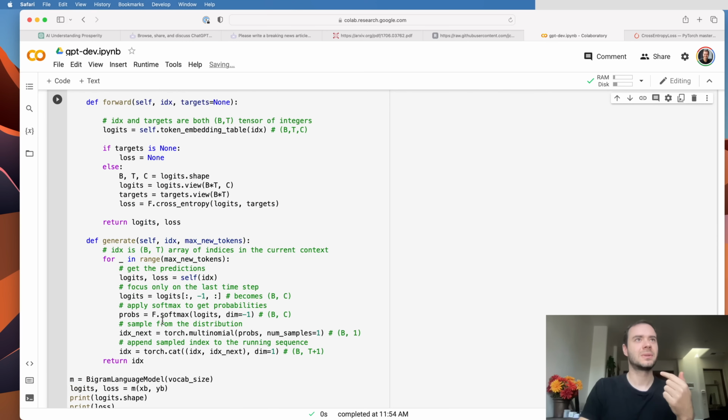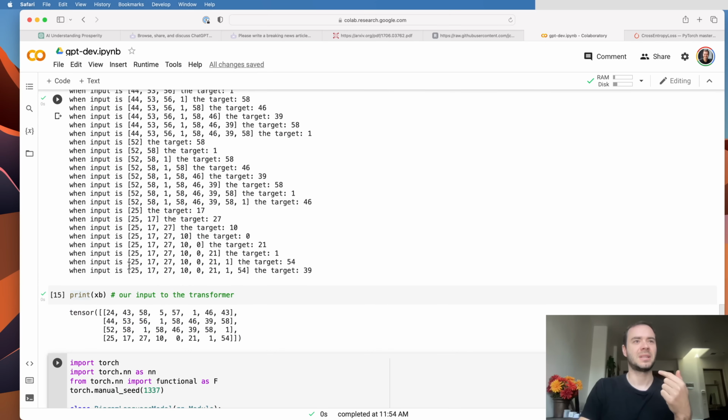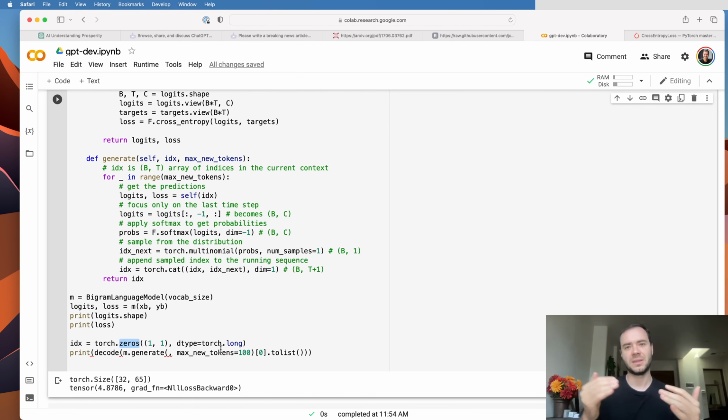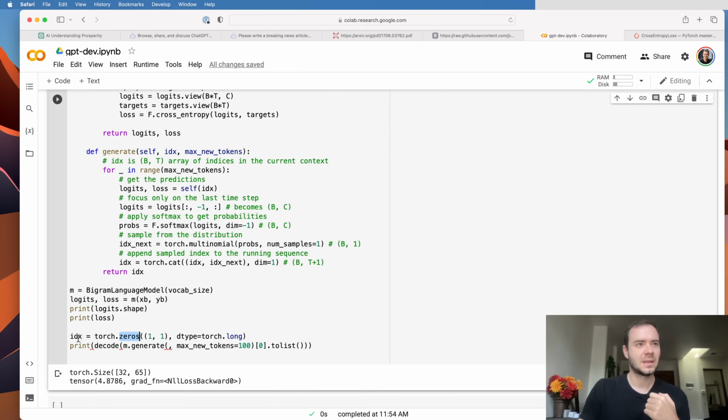And remember that 0 is the element standing for a new line character. So it's a reasonable thing to feed in as the very first character in a sequence to be the new line. So it's going to be idx, which we're going to feed in here. Then we're going to ask for 100 tokens, and then m.generate will continue that. Now, because generate works on the level of batches, we then have to index into the 0th row to unpluck the single batch dimension that exists.